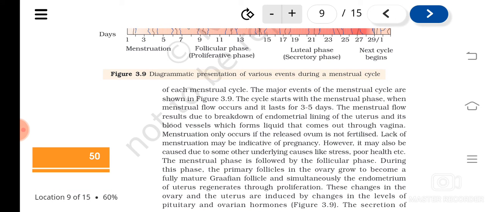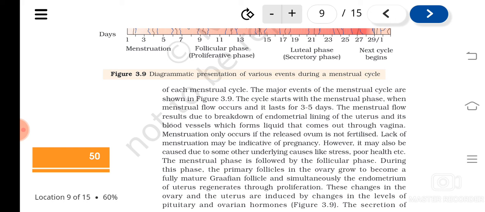Okay, so first is what? Menstruation. So I told it lasts for 3 to 4 days. And the menstrual flow, why does this occur? Due to the breakdown of the endometrial lining of the uterus, and also the blood vessels. We have learned that endometrium is the layer that undergoes cyclic changes during the menstrual cycle, isn't it?